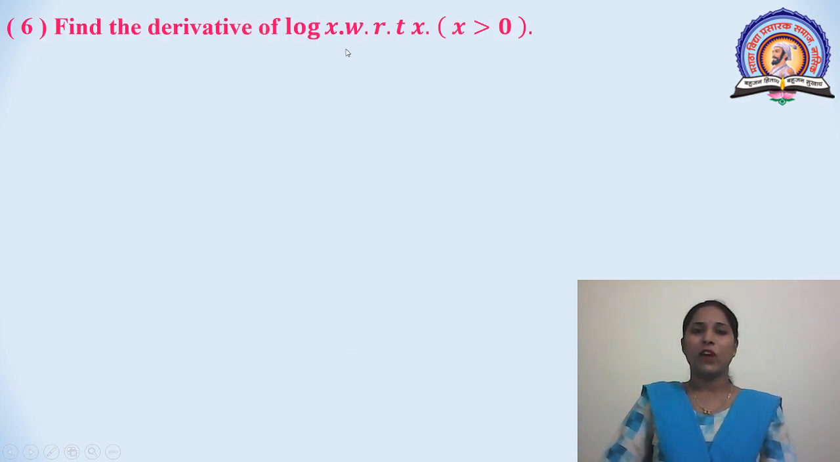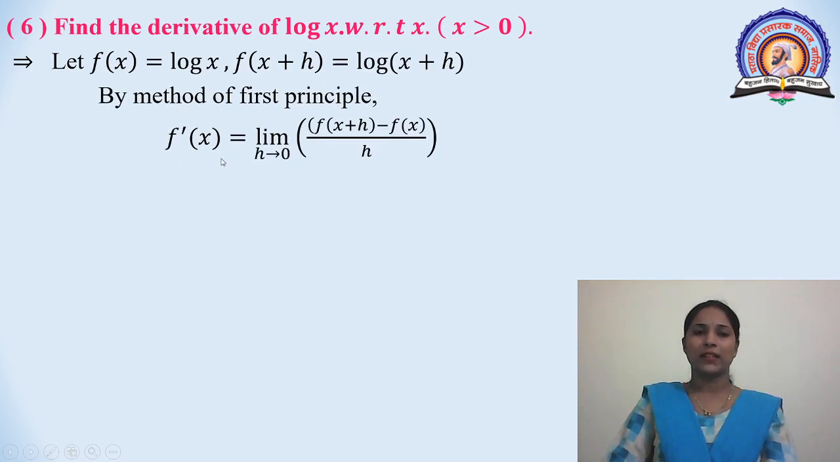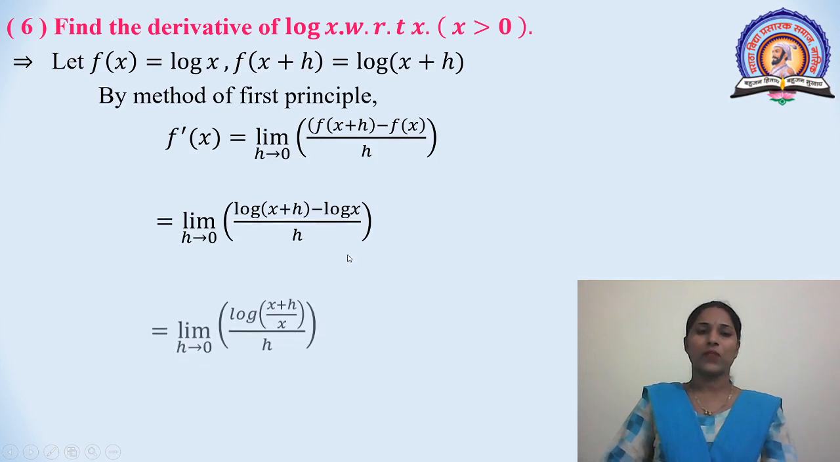Now find the derivative of log x with respect to x when x is greater than 0. Let f(x) = log x, f(x + h) = log(x + h). By the method of first principle, f'(x) = limit h tends to 0, [f(x + h) - f(x)] divided by h. This is equal to limit h tends to 0, [log(x + h) - log x] divided by h.